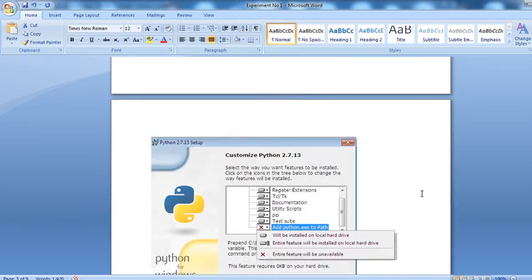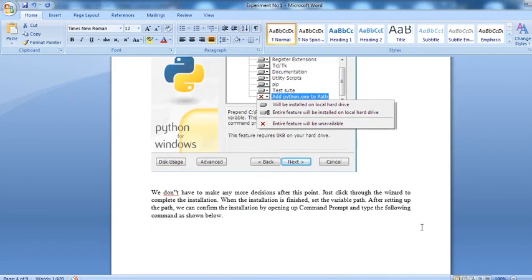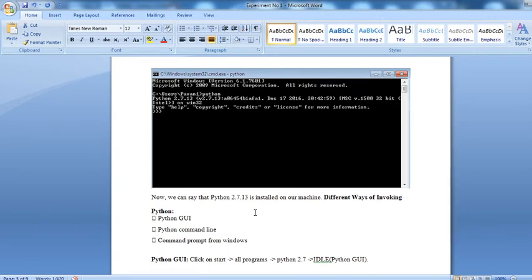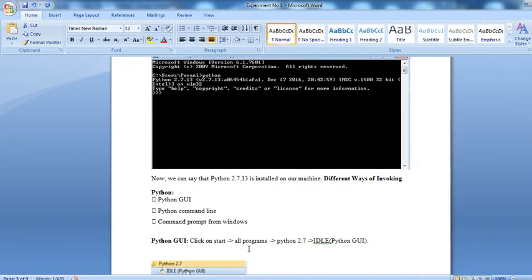After that, customization of Python 2.7.13. In earlier versions customization was needed, but the latest version available in Python, 3.7.3, does not need customization. Now such a window opens, and this is the command prompt after installation. Python is available as Python GUI, Python command line, and the command line prompt from Windows.